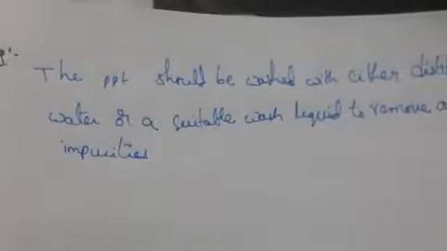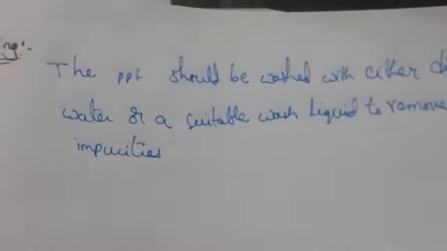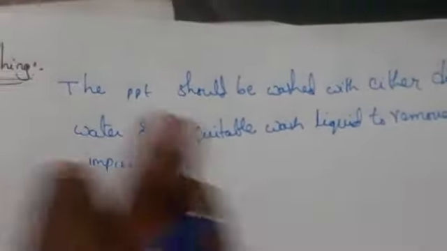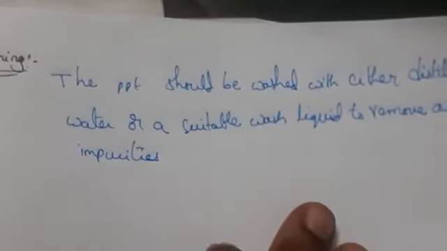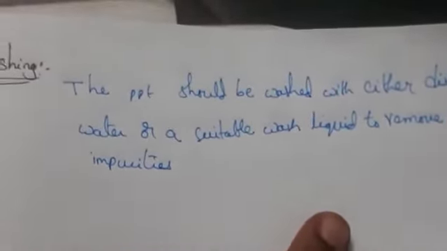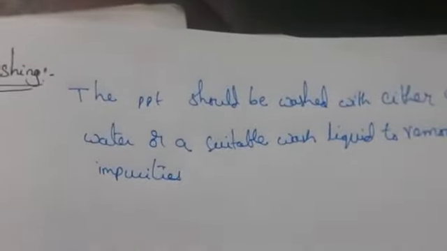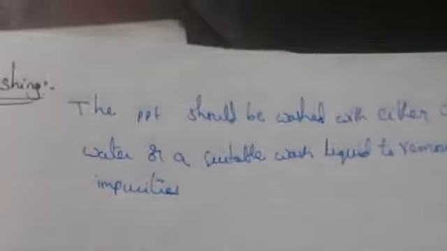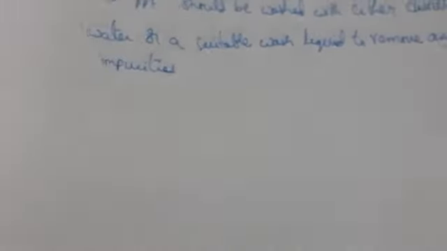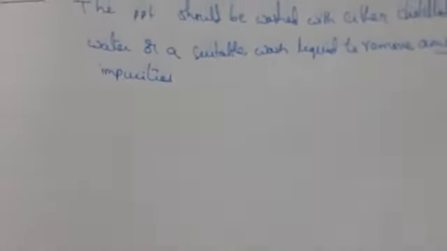If any impurity is present on the precipitate, we can wash it with water, or we can use acetone or alcohol, those types of things. If a larger amount of precipitate is observed on the surface, then you have to wash the precipitate properly and thoroughly.